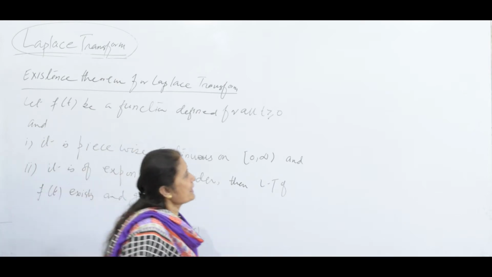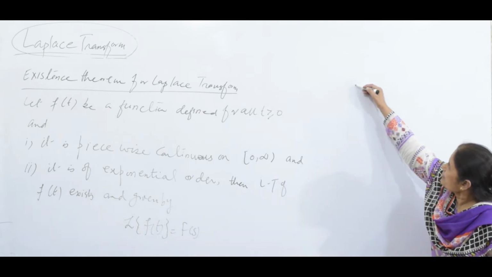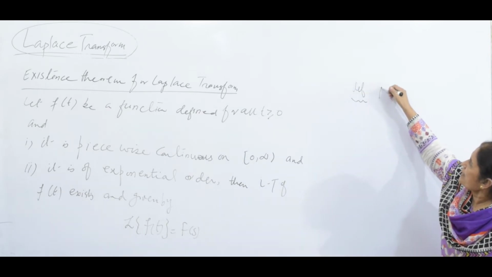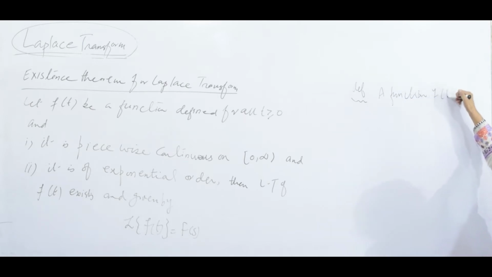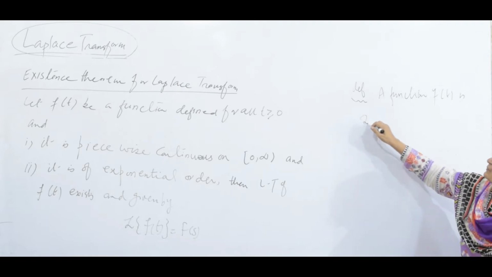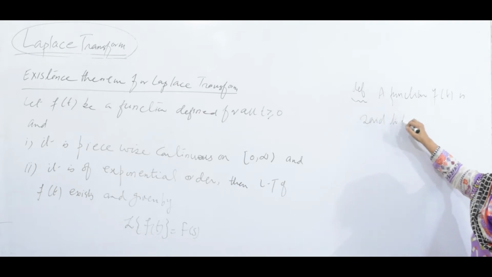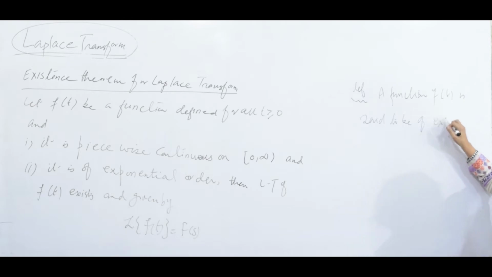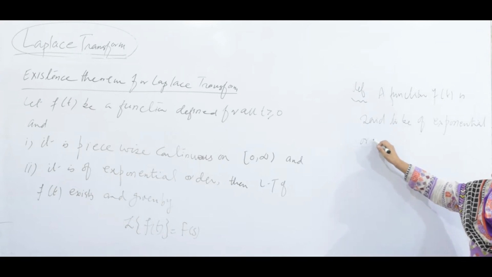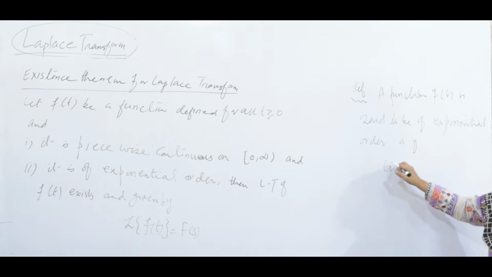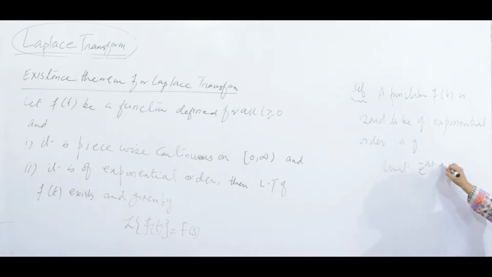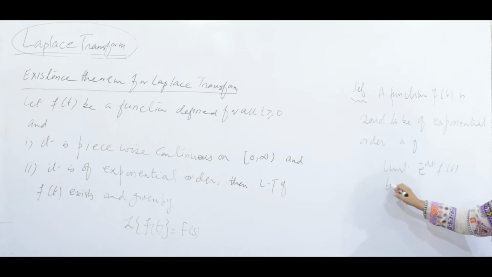So what do we mean by exponential order? Let me give the definition. A function f(t) is said to be of exponential order a if the limit as t approaches infinity of e^(-at) f(t) exists.